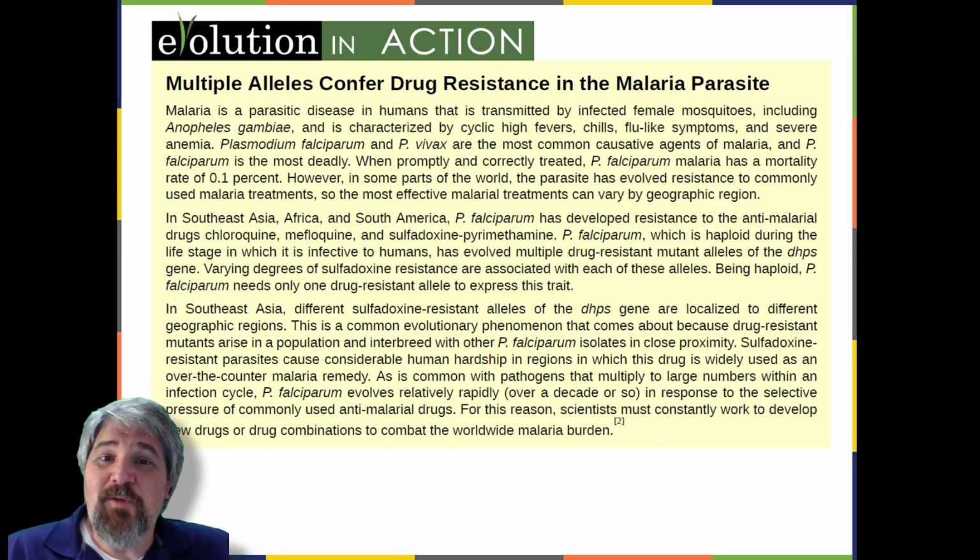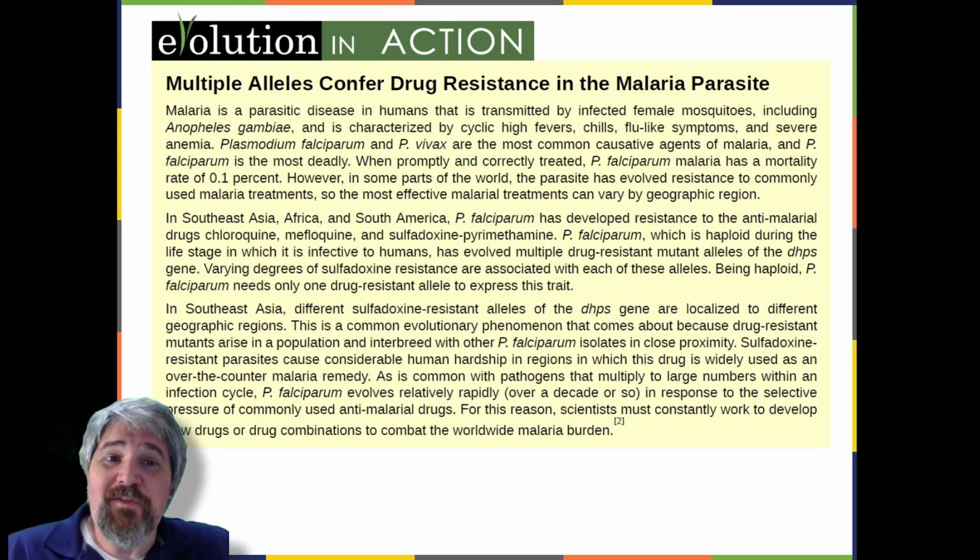Evolution in action: multiple alleles confer drug resistance in the malaria parasite. Malaria is a parasitic disease in humans that is transmitted by infected female mosquitoes, including Anopheles gambiae, and is characterized by cyclic high fevers, chills, flu-like symptoms, and severe anemia. Plasmodium falciparum and Plasmodium vivax are the most common causative agents of malaria, and Plasmodium falciparum is the most deadly. When promptly and correctly treated, Plasmodium falciparum malaria has a mortality rate of 0.1%.